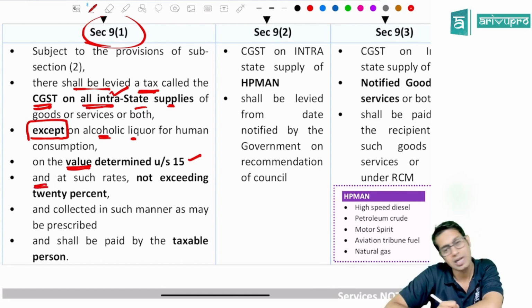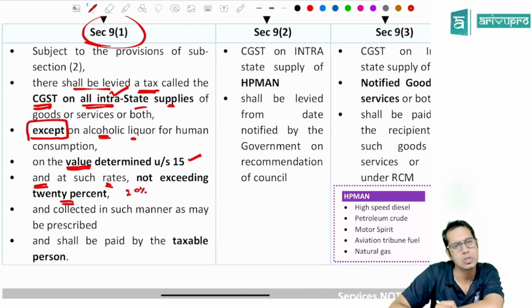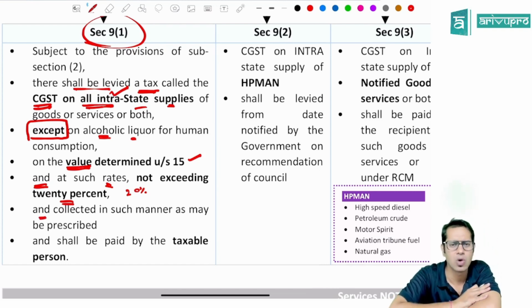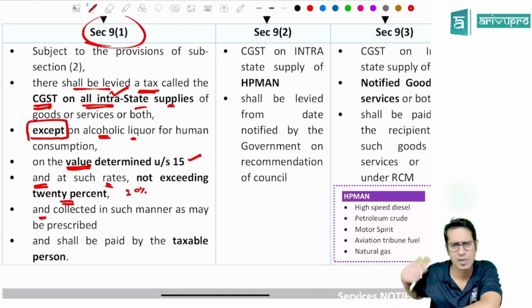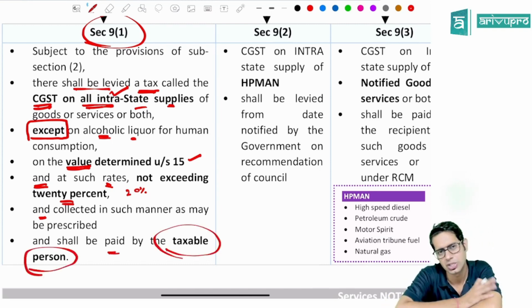And at what rate will I have to pay, sir? At that rate as may be notified by the government, but not exceeding 20%. So maximum CGST which government can collect from you is 20%. Then how will it be collected by the government, sir? In the manner as may be prescribed. So government will tell you how the government is going to collect this money from you, and it shall be paid by the taxable person. Who shall pay it? Taxable person shall pay these taxes.